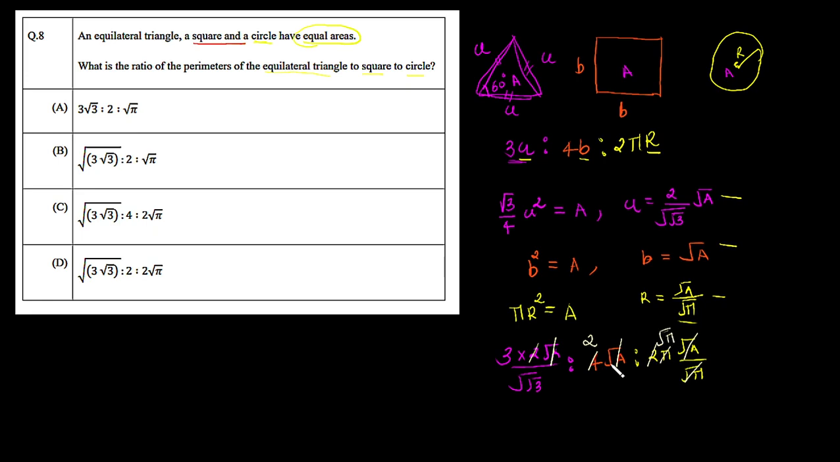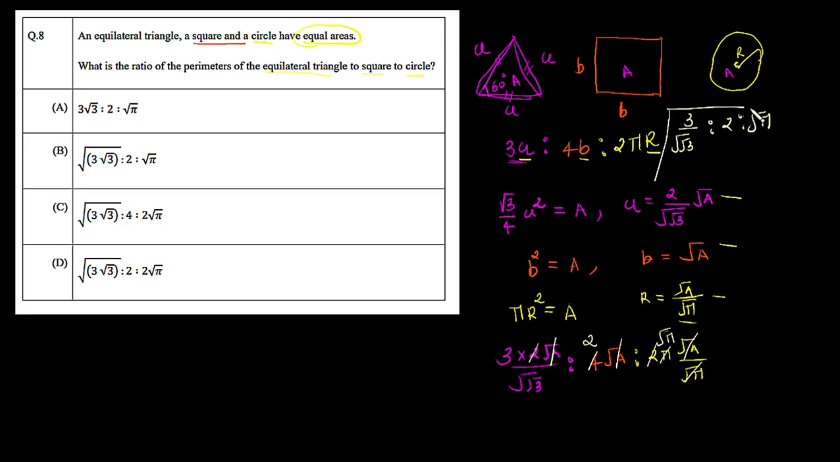So now let's write it here. What do we have after this cancellation? In the first ratio we have 3 over root of root 3, then we have 2, and only root pi in the third term. So we can say root pi. So now we got our answer.